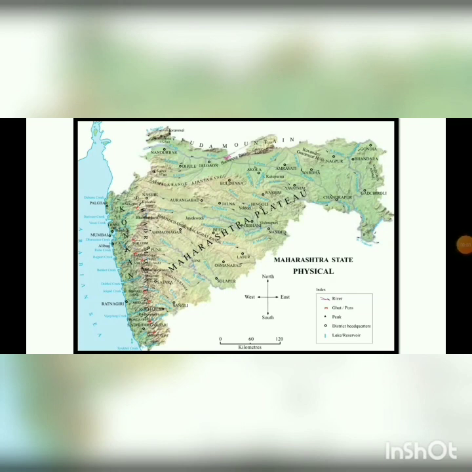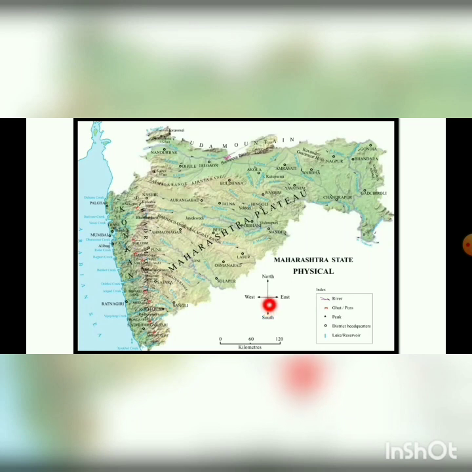Children, here you can see the map of Maharashtra. Here is the title, map of Maharashtra, and it is the physical map of Maharashtra. So when you want to study a map, first you should know the title of the map and the subtitle. Then here is the index. You should know how to read the index. Here is the river, the ghat, the peak, district headquarters and lake and reservoirs. And the different symbols are also given over here. And here is your compass rose.